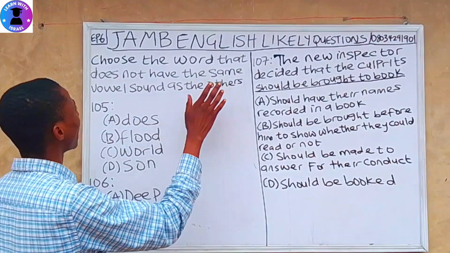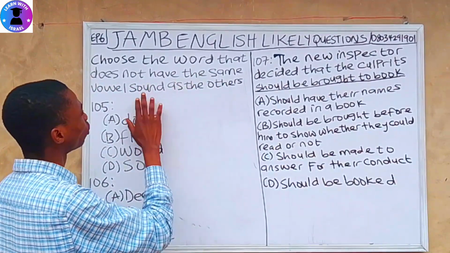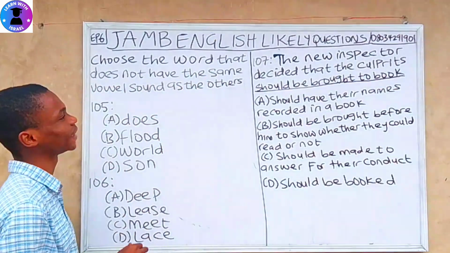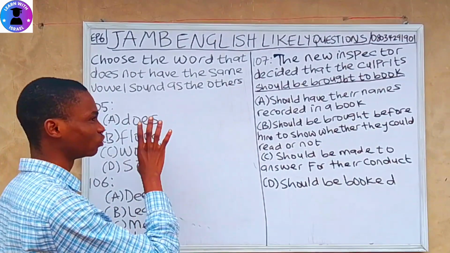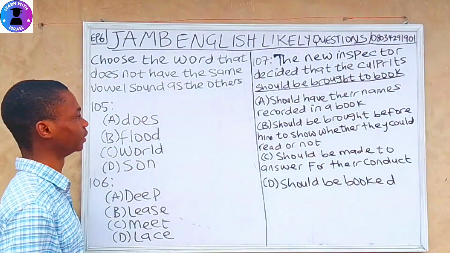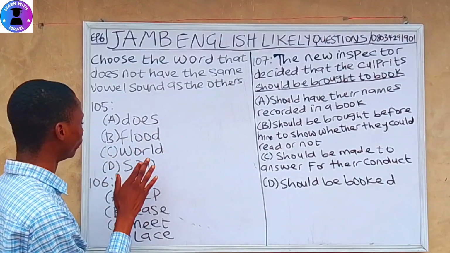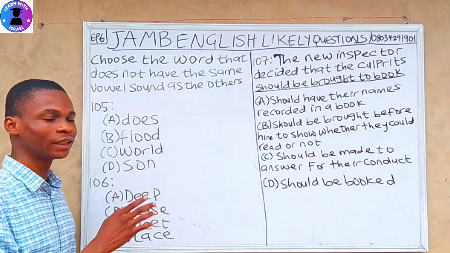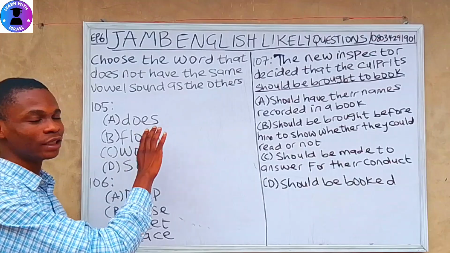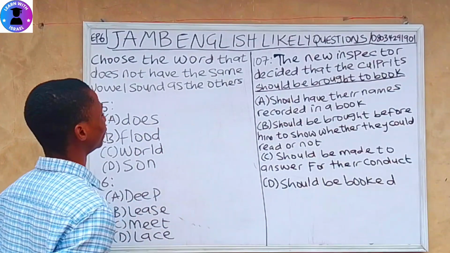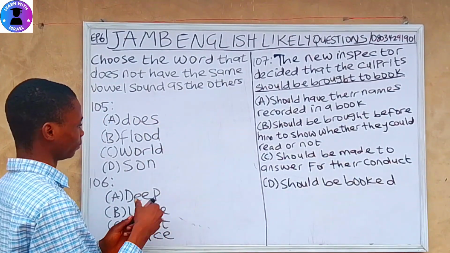Choose the word that does not have the same vowel sound as the others. So we have to pick out the odd one. Question 105. A, dust. B, flood. C, wall. D, sun. So we can't just know the answer directly. We need to write out the sounds so we can check.